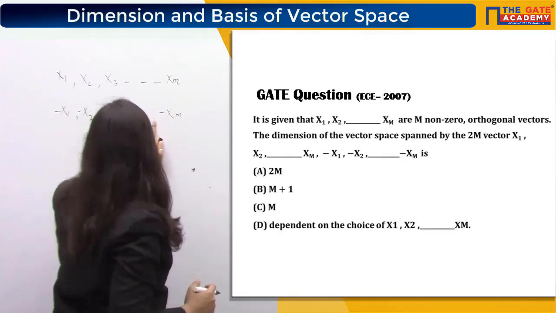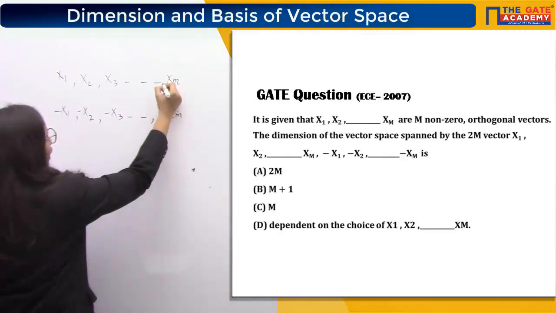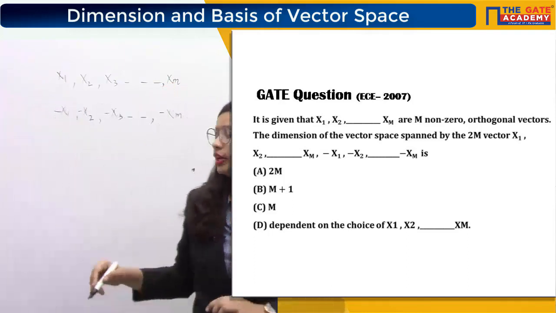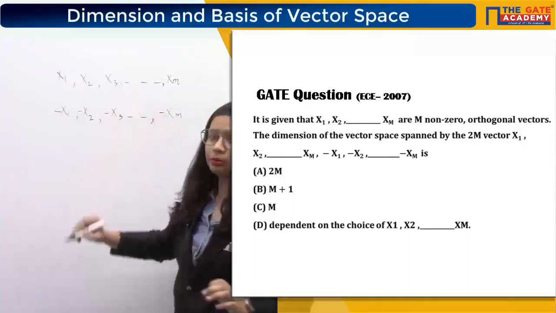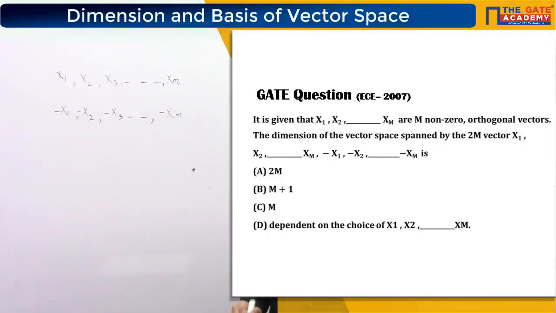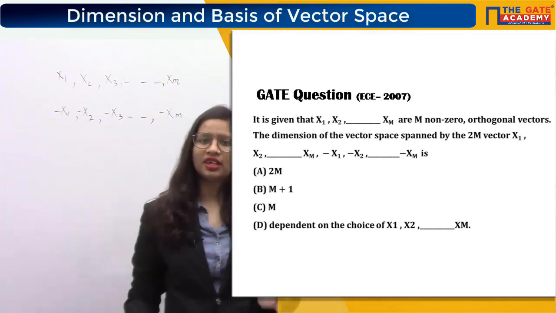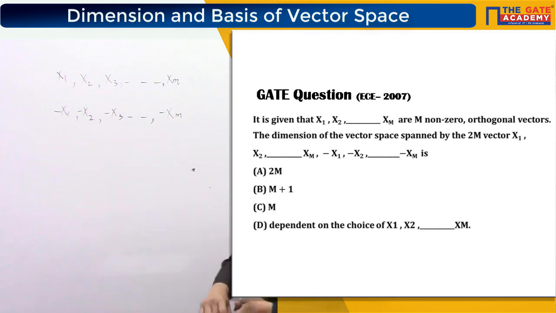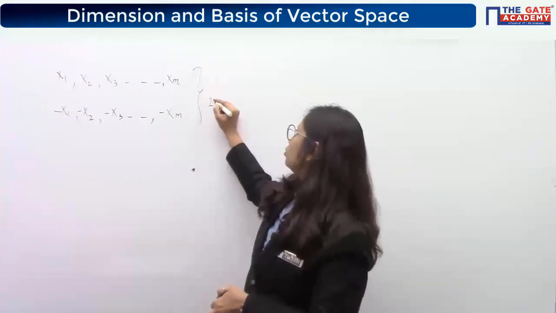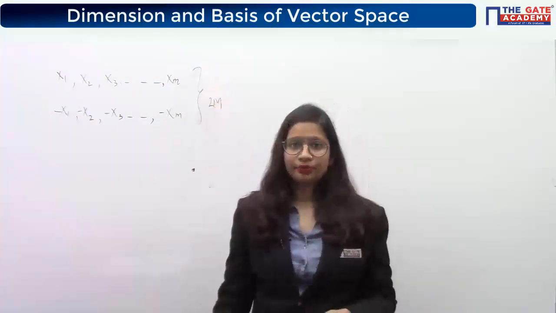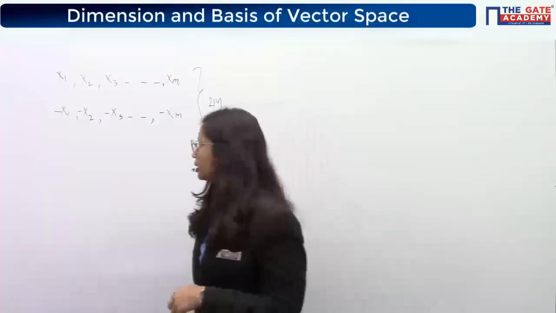Dimension, what is the definition? We have already seen the definition of dimension. Dimension of a vector space means nothing but the number of linearly independent vectors. So basically what you are asked to find out is how many vectors are linearly independent among these 2m vectors. Yes, this is the actual question that has been asked.